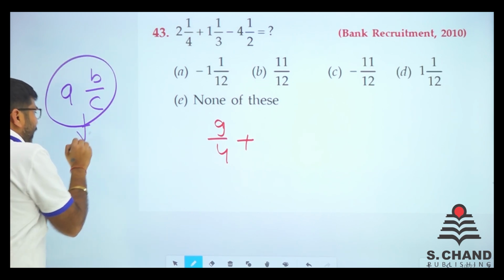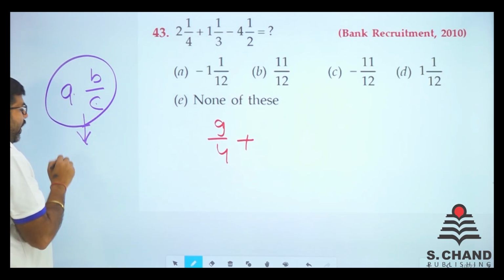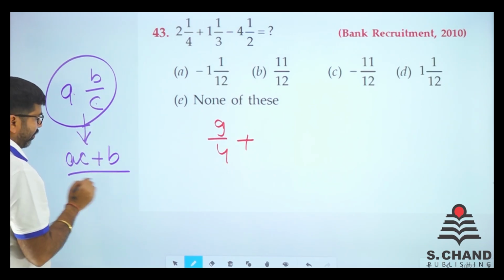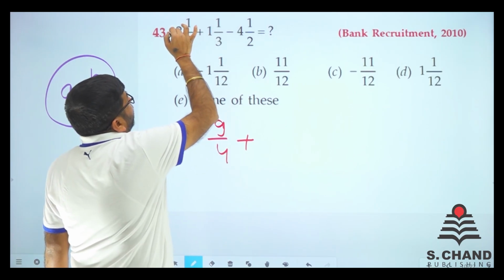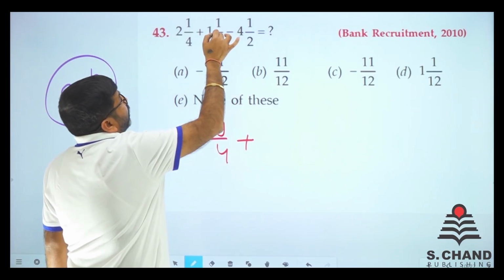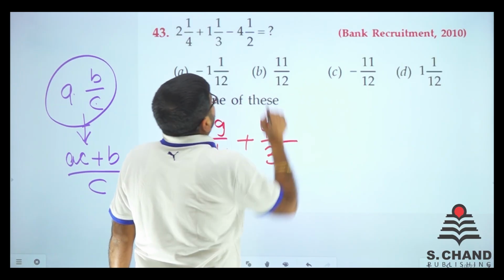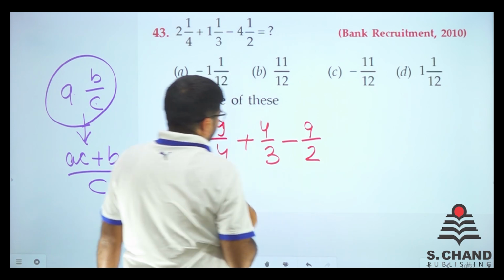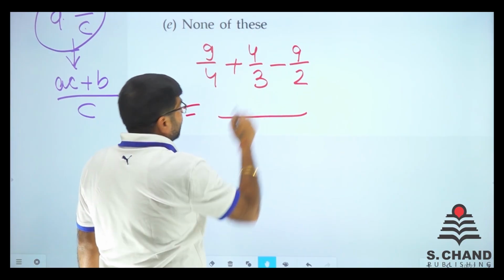So this is a mixed fraction. Just do one thing. Just multiply C into A, that is A into C, plus B. Just add this, divide by C. In the similar fashion, 4 into 2 is 8, plus 1, 9 by 4. In the similar way, 3 into 1 is 3 plus 1, 4 by 3, minus 4 2s are 8 plus 1, 9 by 2. So we need to calculate this, and to calculate this, we need the LCM part.